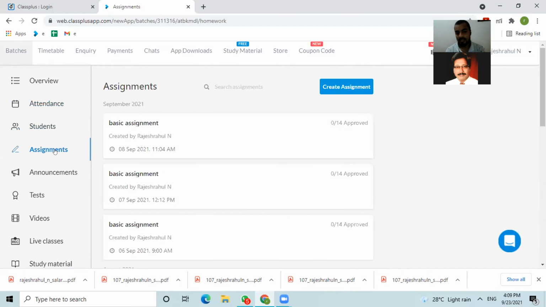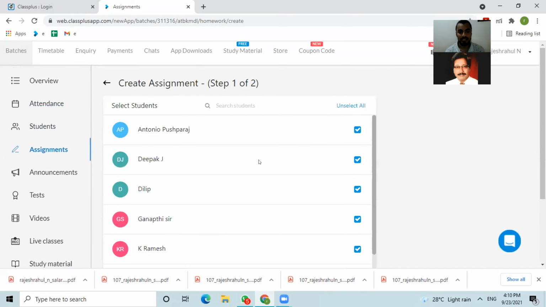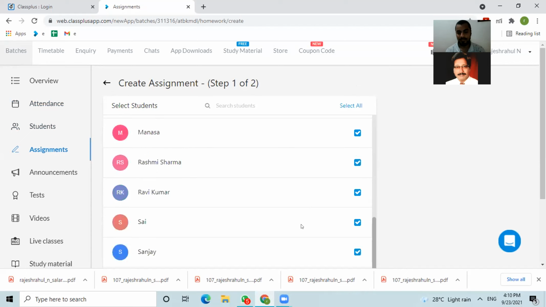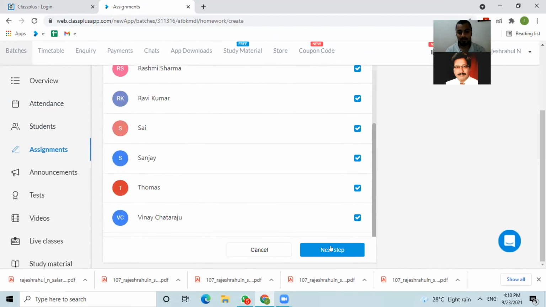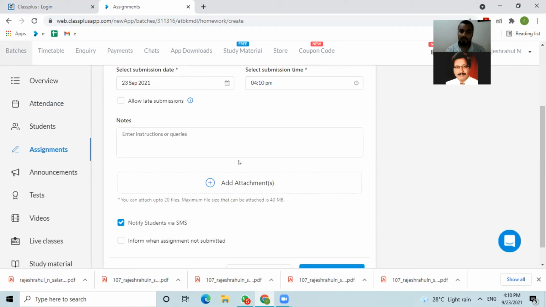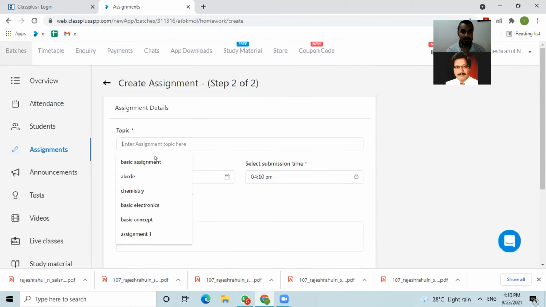Then we have assignments. Here you can give worksheets to your students, homework kind of things. Just go to create assignments. You can select to whom you need to send the assignments. PDF format or written notes, images, yes, anything is acceptable, sir.